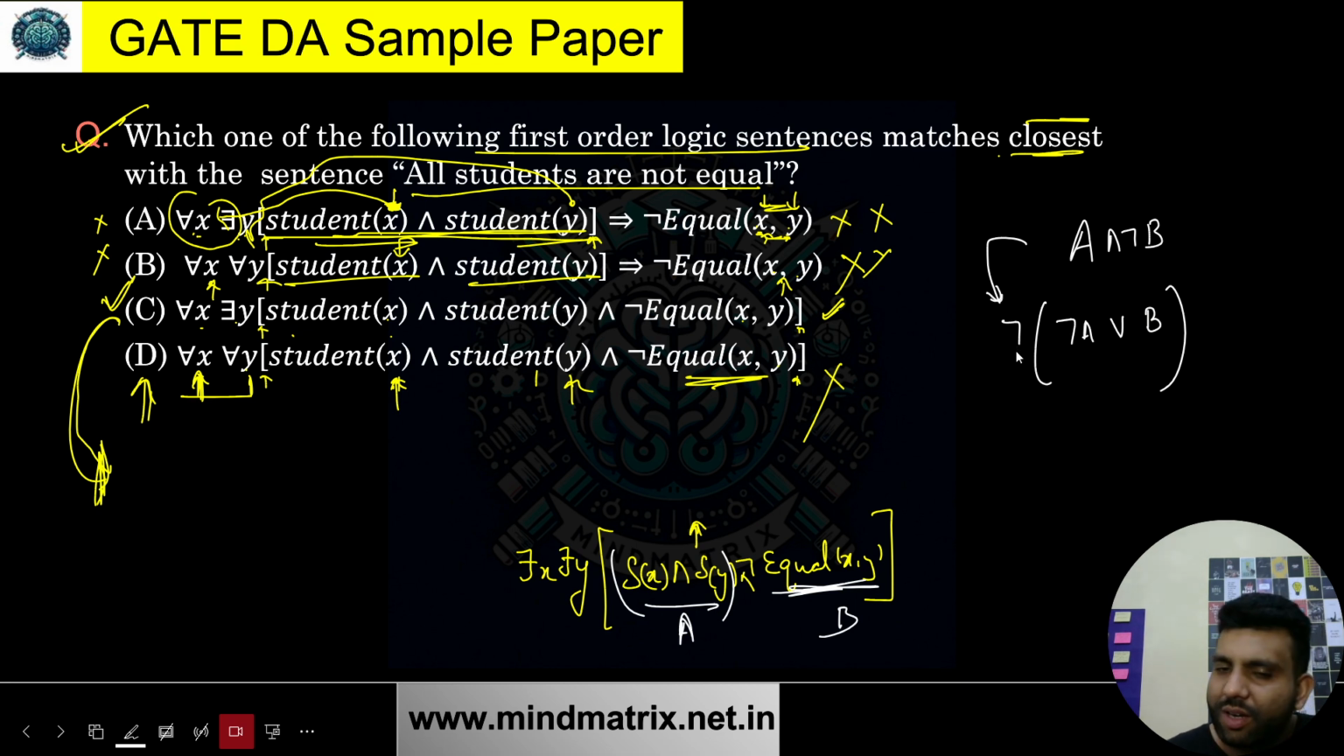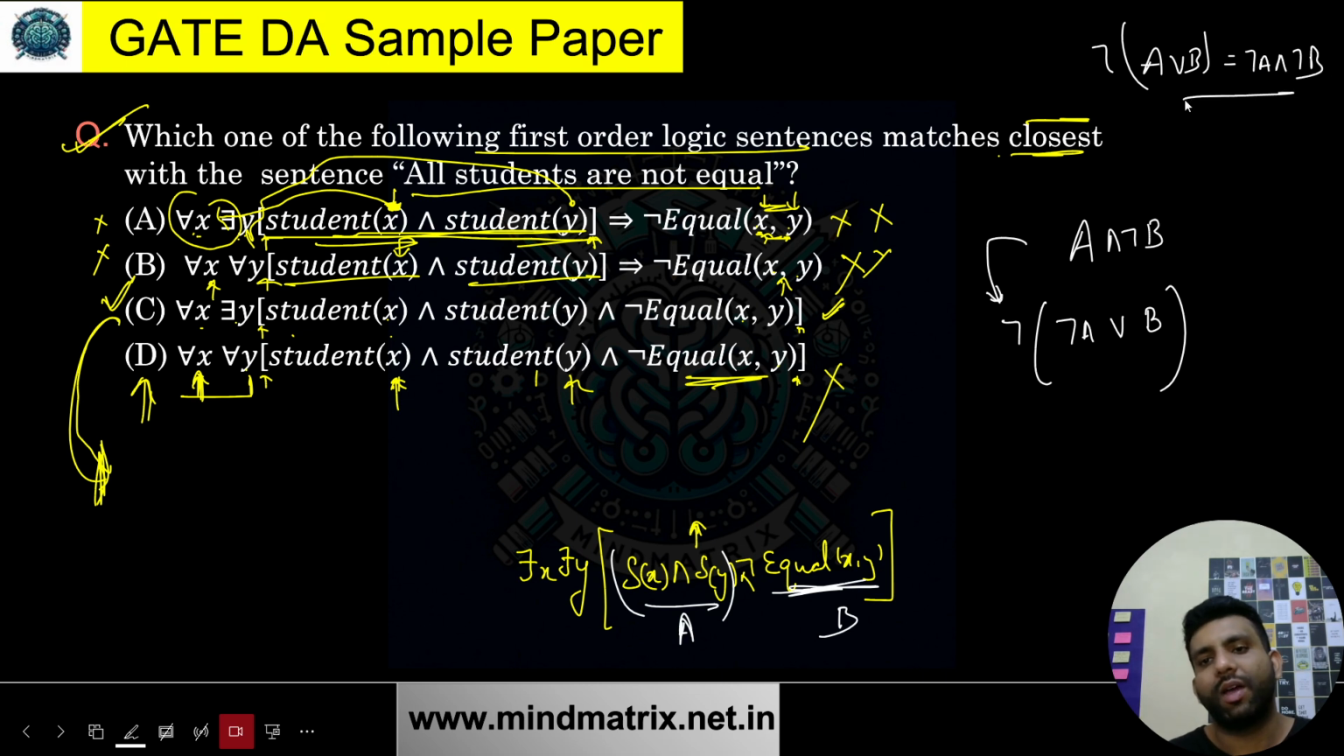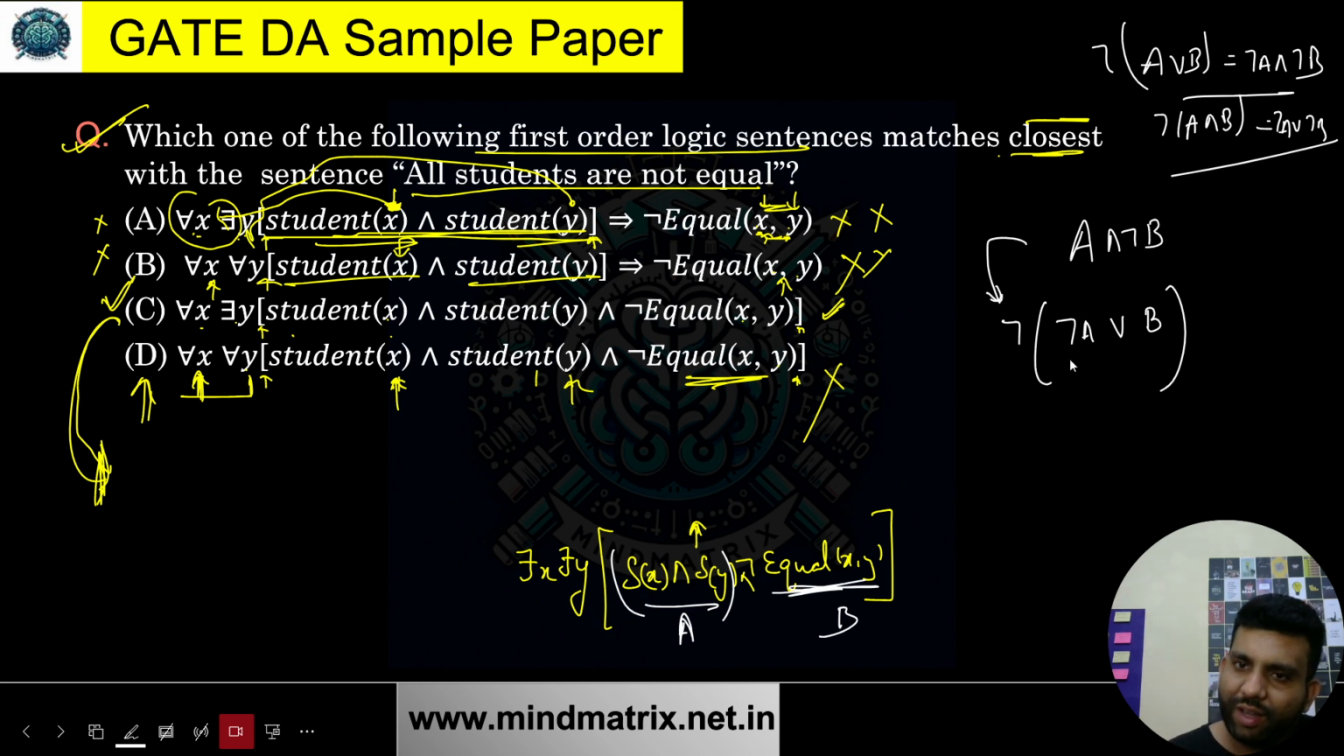When the negation goes inside, A stays normal, the or will become and, and the negation will come over here. You already know this rule, no? Negation of A or B makes it negation of A and negation of B. And similarly, if we have A and B, negation makes it negation of A or negation of B. So I can write it in this way, and you should know whenever we have this kind of thing, I can write it as A implies B.